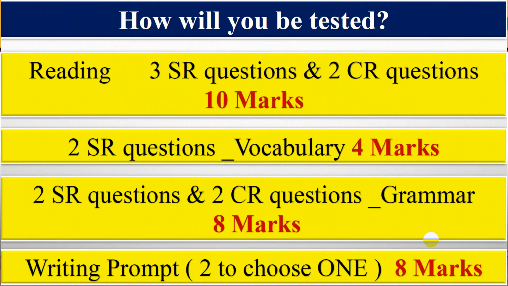Okay, how will you be tested? First, you will have a reading question. This question will consist of 3 SR questions and 2 CR questions. You will get 10 marks for this question. When you have 2 SR questions, vocabulary, you will get 4 marks. Then you will have 2 CR questions, this one about grammar, and you will get 8 marks. And writing, you have to choose one topic to write about, you will get 8 marks.